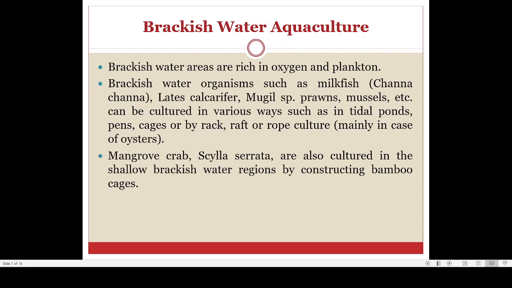For example, if you go to the Vaikam area, most of the water you see is brackish water, because the Muvattupuzha river is opening there to the ocean, and because of that, water bodies present in the Vaikam area are mostly brackish water. That is, there is a variable salinity.